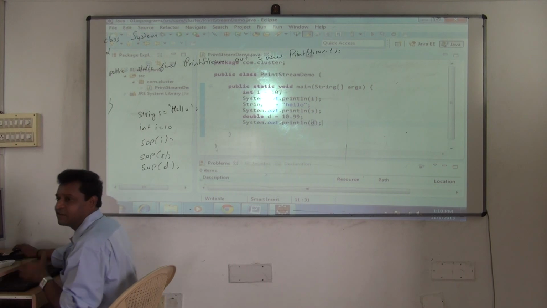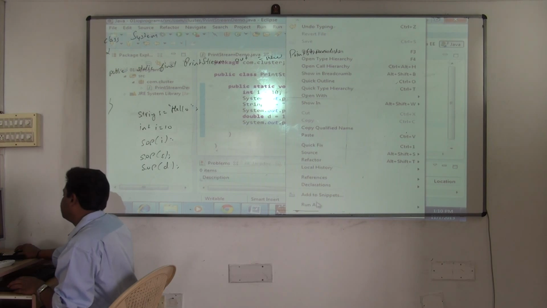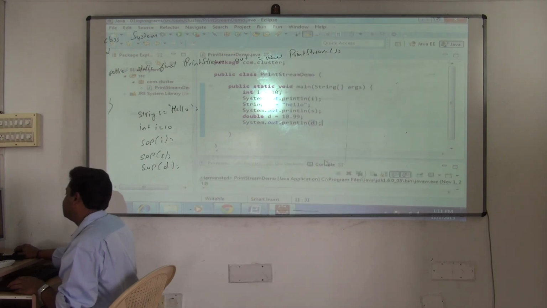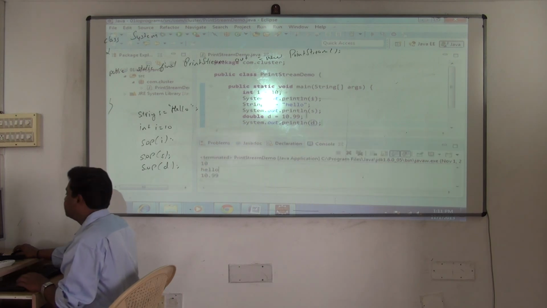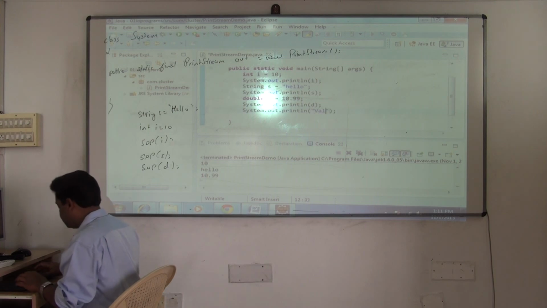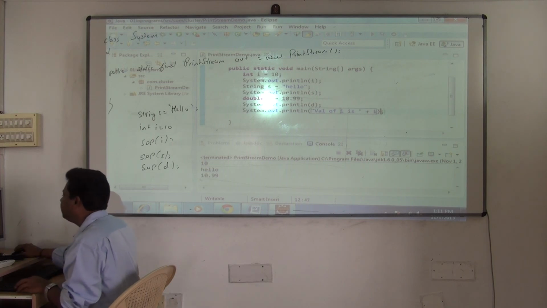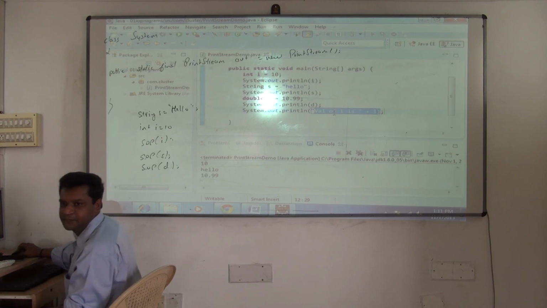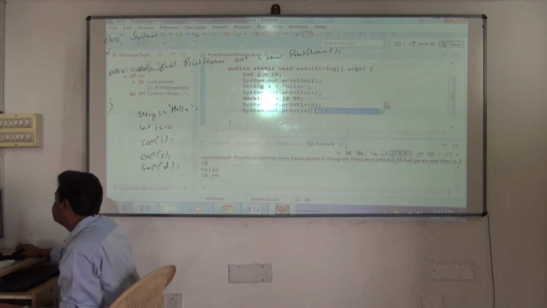See how you are using the library? I passed an int, I passed a string, I passed a double. You are seeing the output. It is compiling now and giving you the output. Nothing different. And if I do appending, something like this, sys out of i plus i, so finally this whole thing will be converted into what? String and sent. That's how you are getting the output.